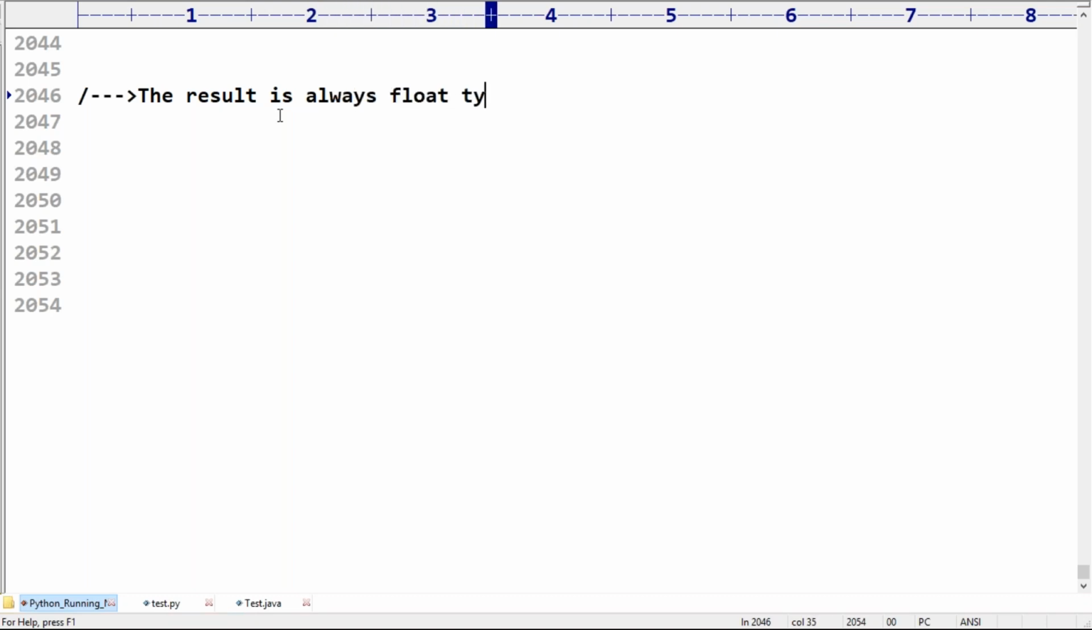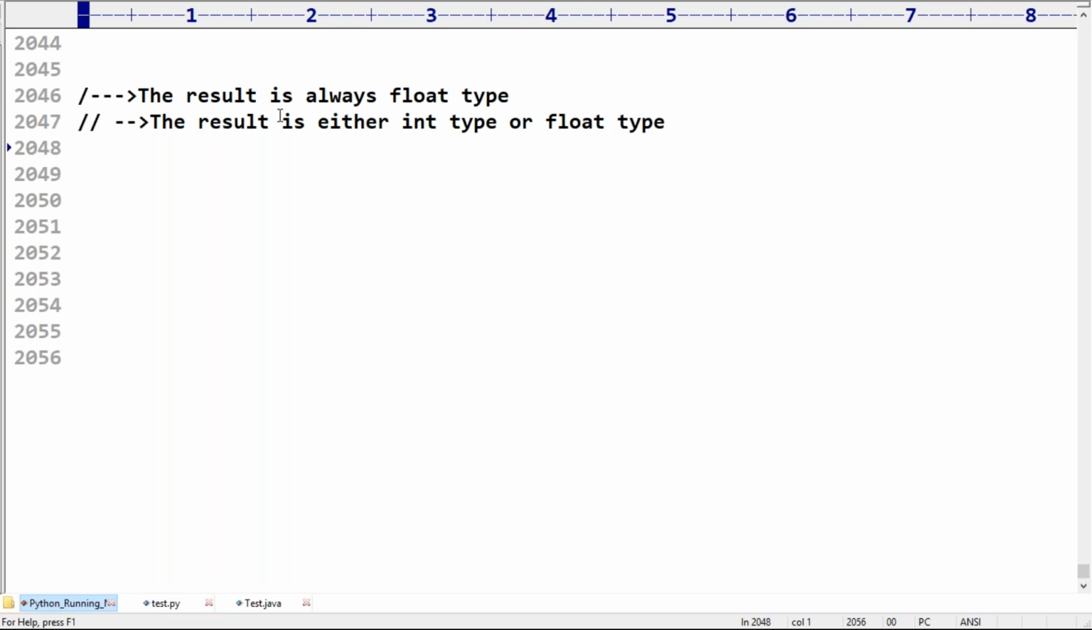Always float type. The result is always float type. Okay, if I consider this one, what is the result, sir? The result is either int type or float type.